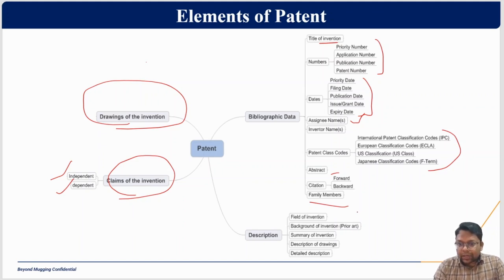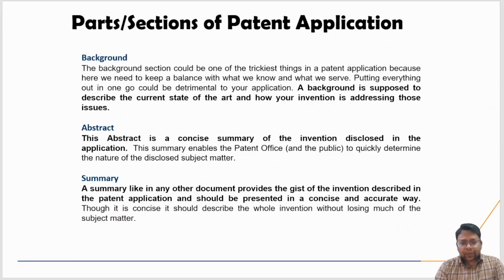And the next point, you can see here in the patent document: field of invention, background, summary of invention, descriptions of the drawing, and detailed descriptions, right? Let's begin with each and every segment in a little bit more detail. What is background?